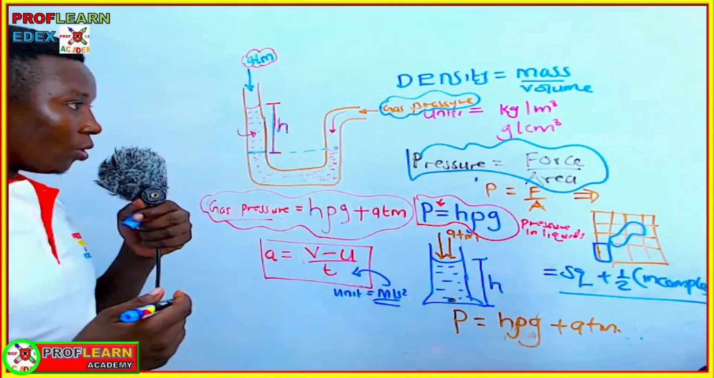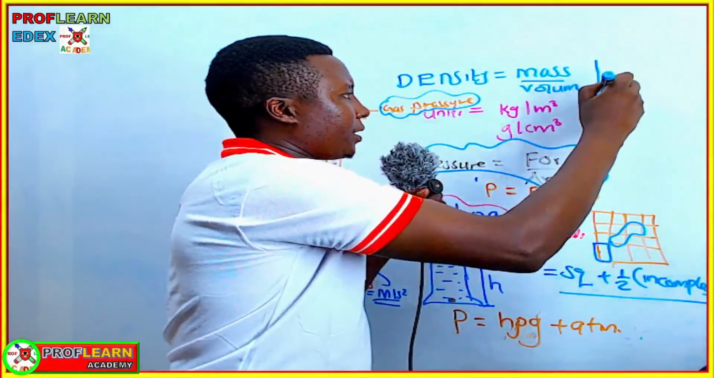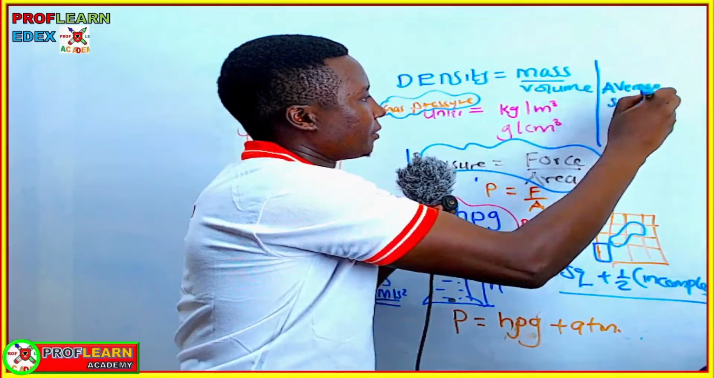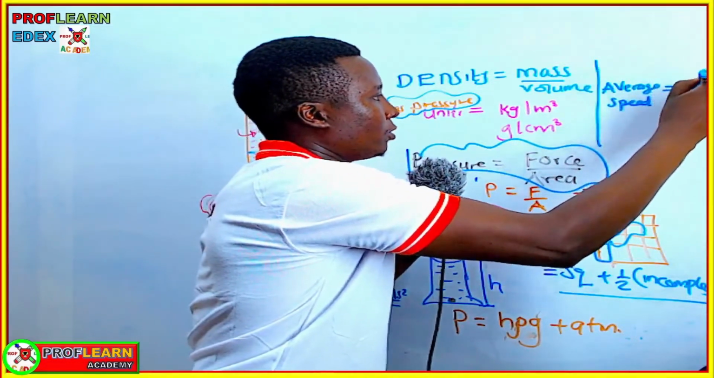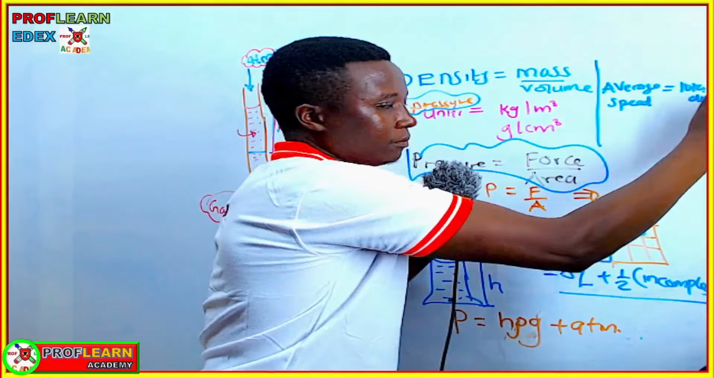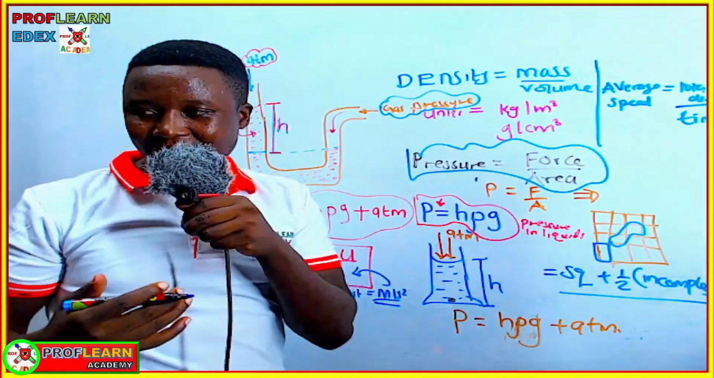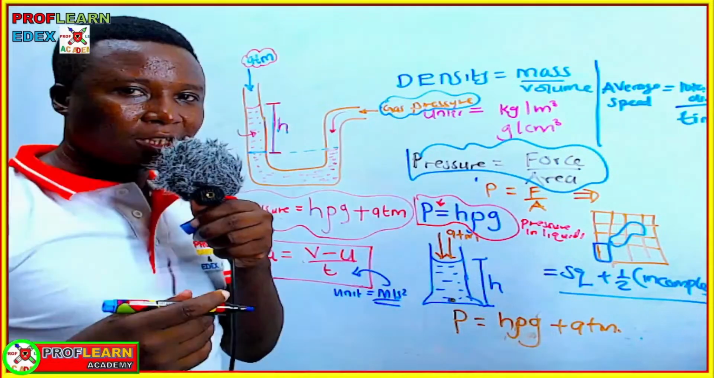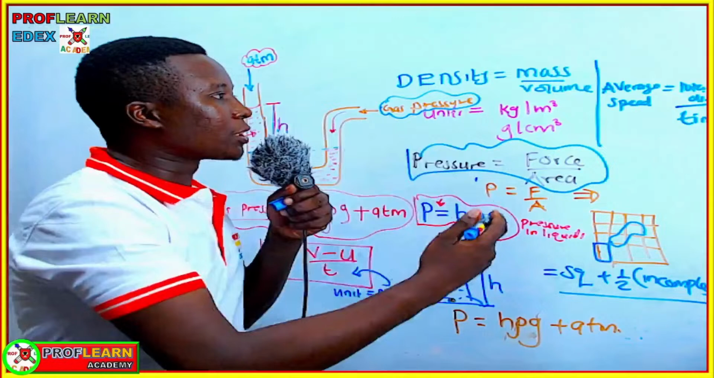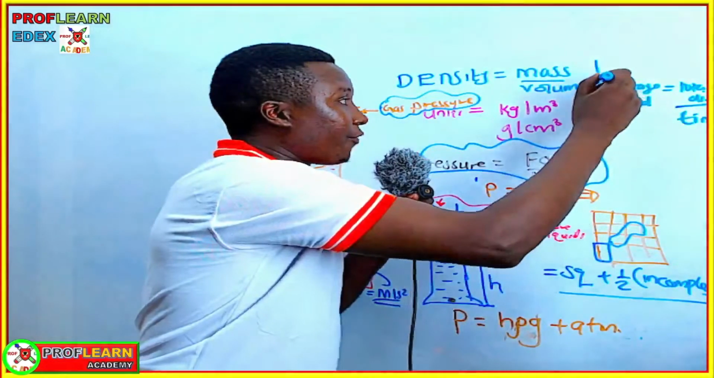Under motion, you need to also remember that average speed is going to be total distance moved divided by time taken. So if you are given a question and you are asked to state the formula connecting average speed, distance moved, and time taken, this is actually the formula they will be asking you to state.